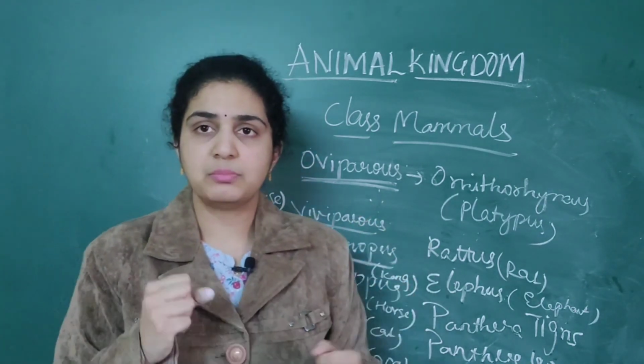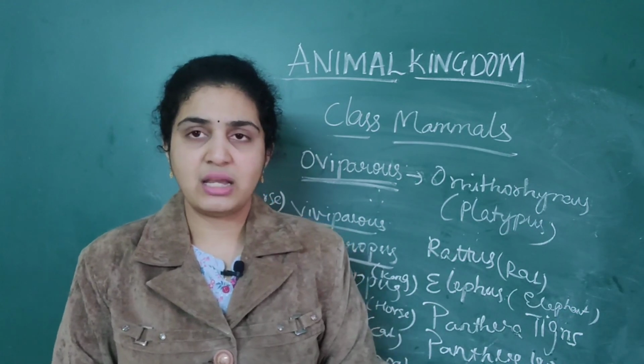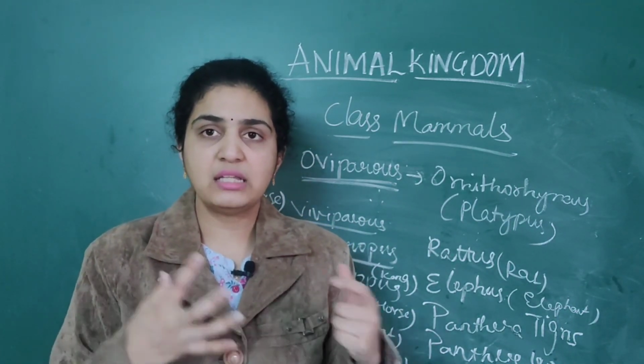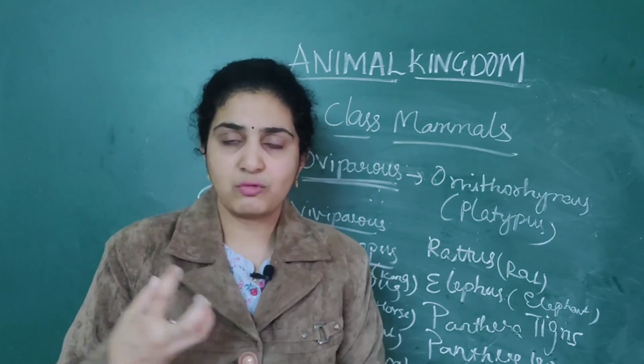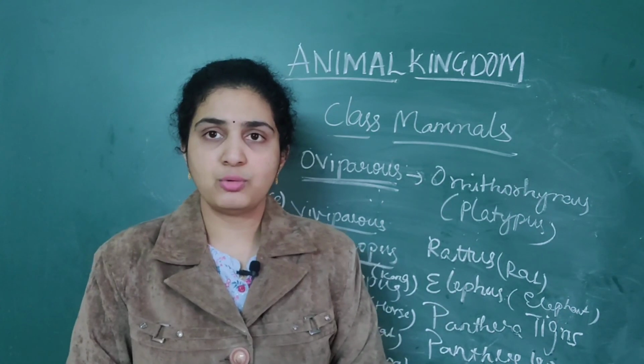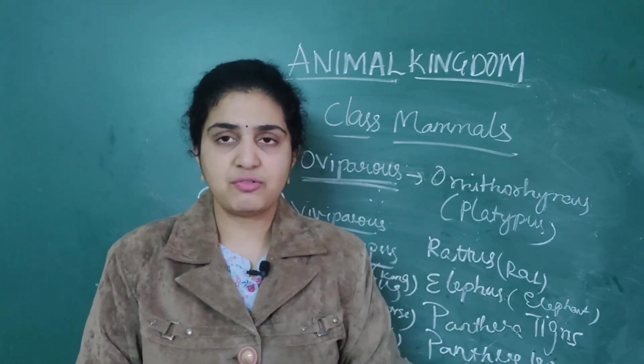But for now we have completed class aves and mammals. Scientific names you should remember very clearly, as well as read 2 or 3 times and write the differentiation. This topic will be very easy for you. Important from the point of view is all the examples as well as the main specific features.